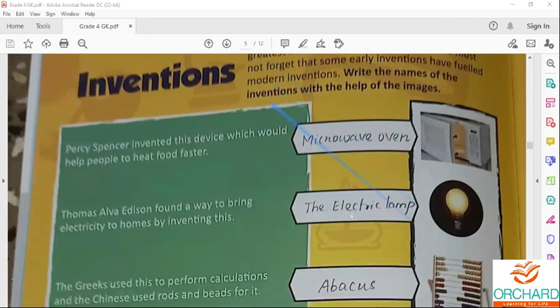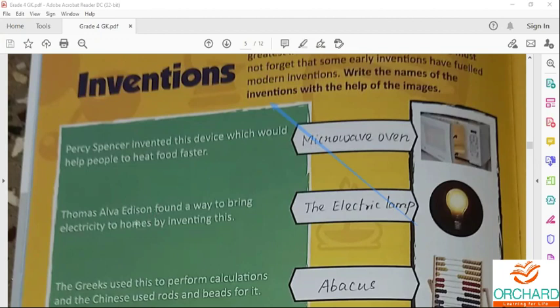Second one is light bulb. That is, not electric bulb, light bulb. So, incandescent light bulb. It is also called an electric lamp. So who invented this bulb? It is Thomas Alva Edison.